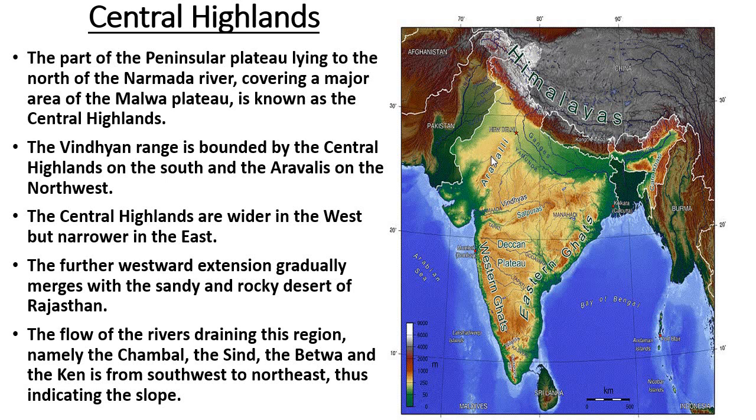The rivers draining these regions, namely Chambal, Sindh, Betwa and Ken, are flowing in the Central Highlands from southwestern to northeastern side, in this direction. Thus, it indicates the slope also. By this, we will know which side is sloping.